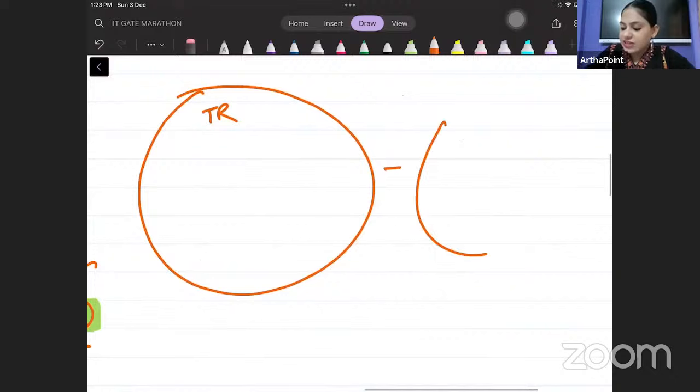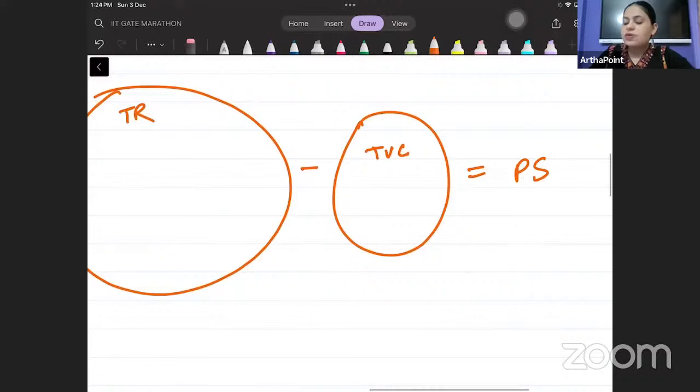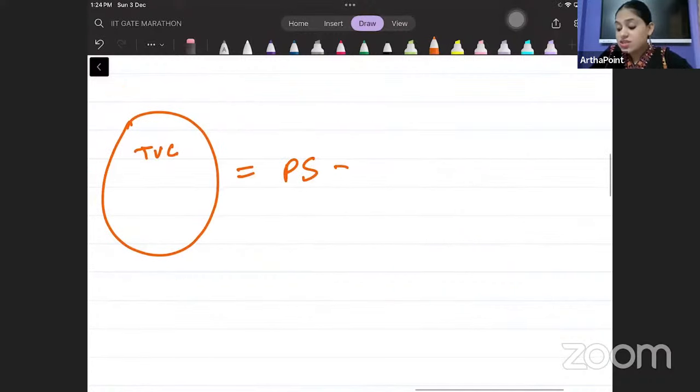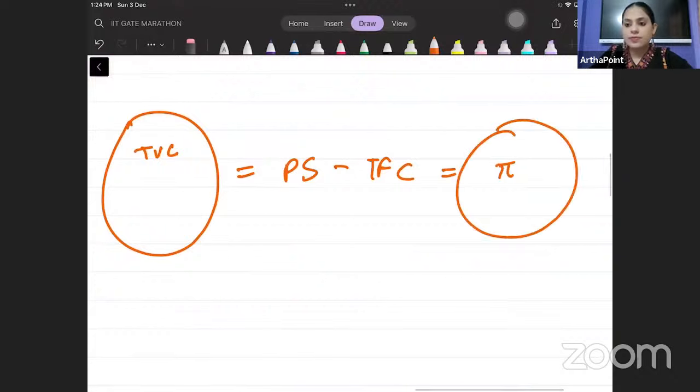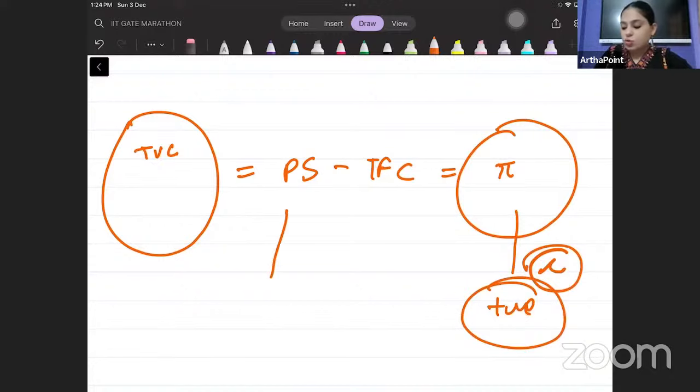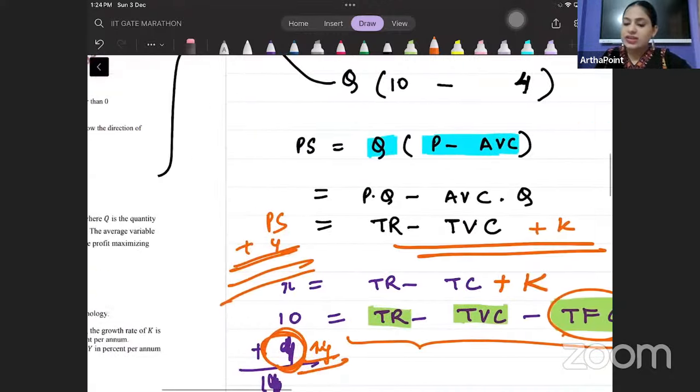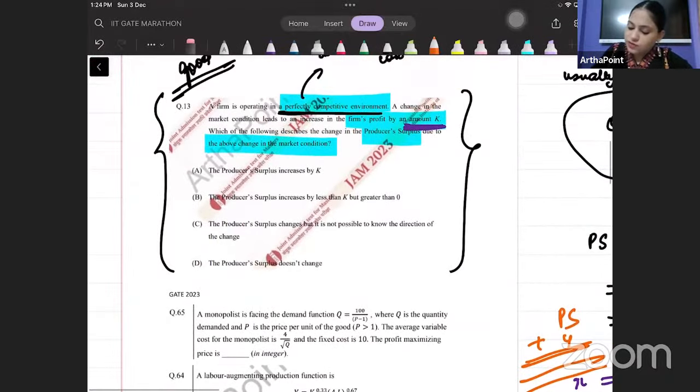इसमें से जब मैं TVC subtract किया, then I got my producer surplus. And producer surplus में से भी जब हम TFC subtract करते हैं, then I get my profit. अब यही के अमाउंट से बढ़ गया, it increased by k. तो बेटा ये तो automatically will increase by k ना. So the correct answer to this question will be that this will also increase by k. This amount will also increase by k. I hope this is clear.